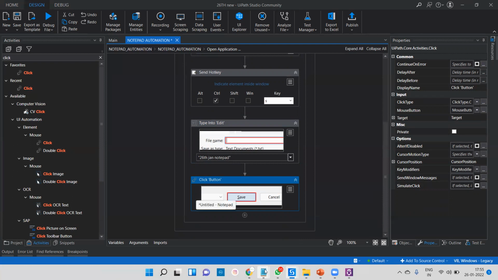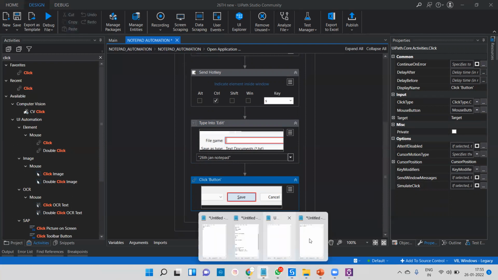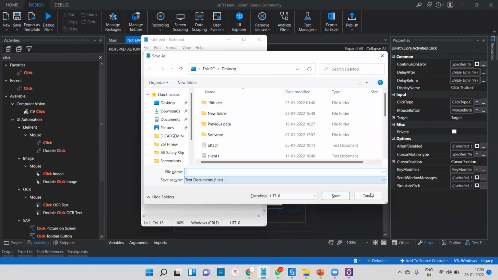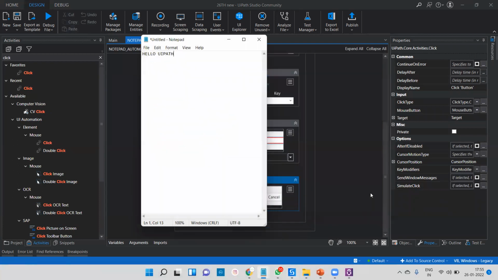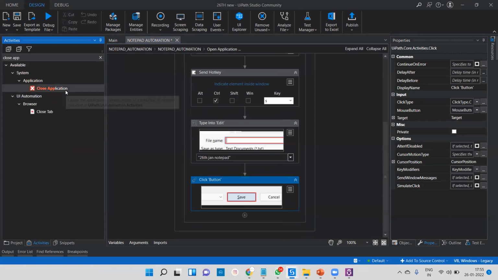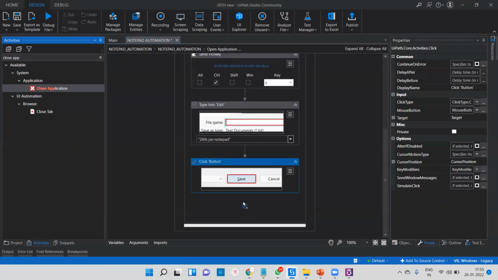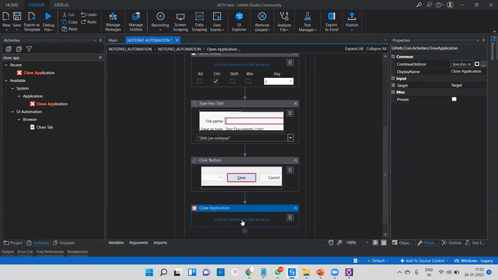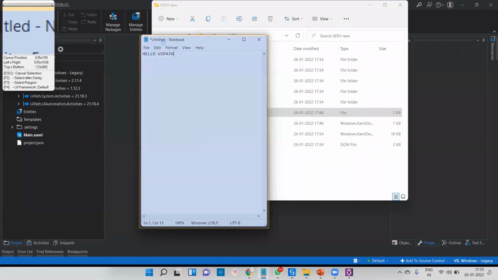Very simple, the activity is called Close Application. Simple drag and drop, and try to attach it to your screen. So I'm going to attach this.